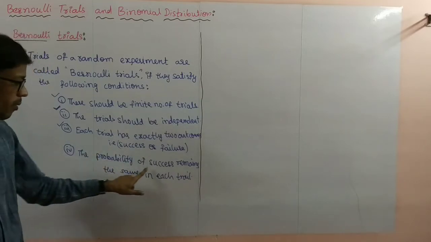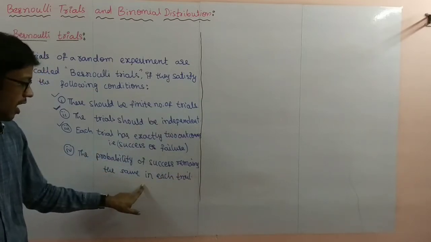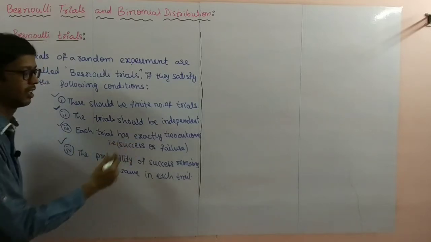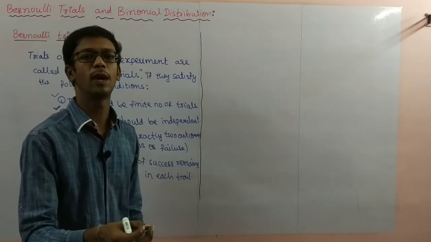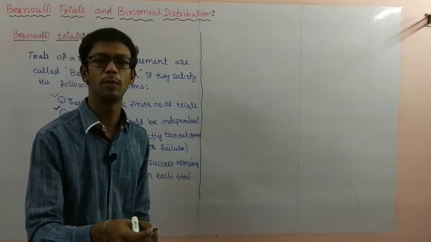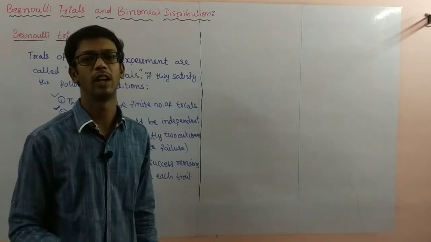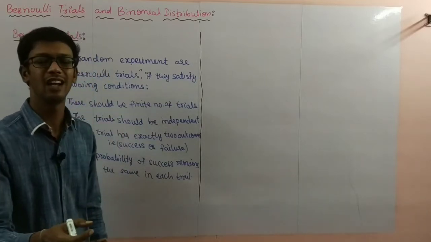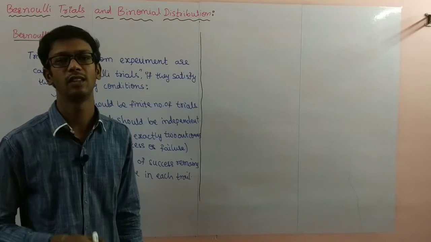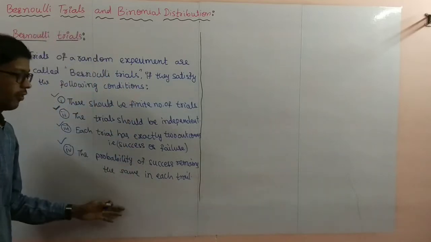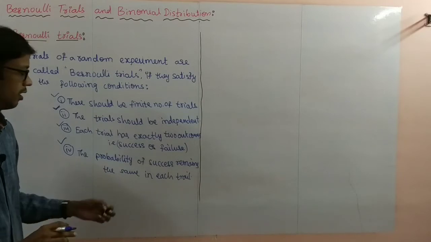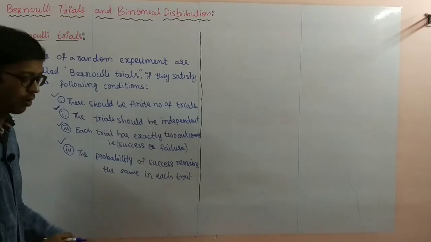Next, the probability of success remains the same in each trial. However many trials there are, the success probability remains the same. If these four conditions are satisfied, the trials are called Bernoulli's trials.